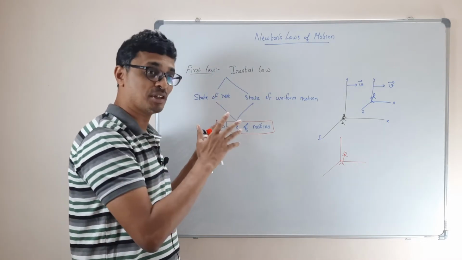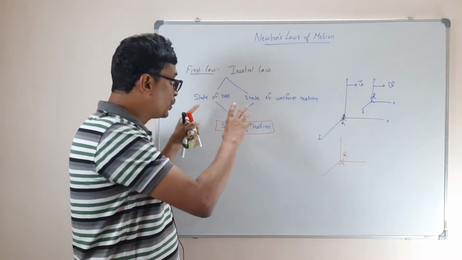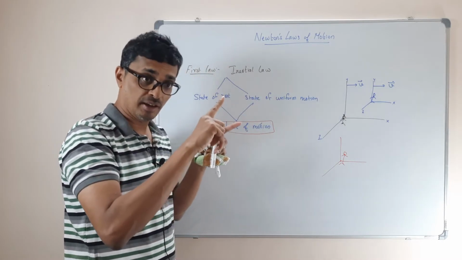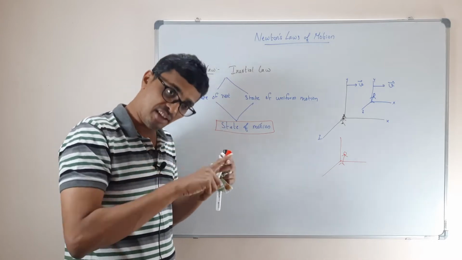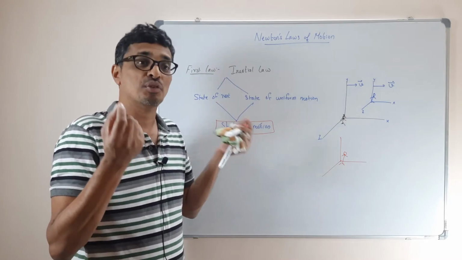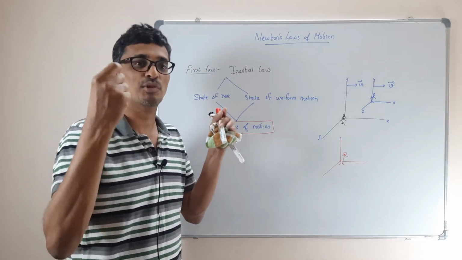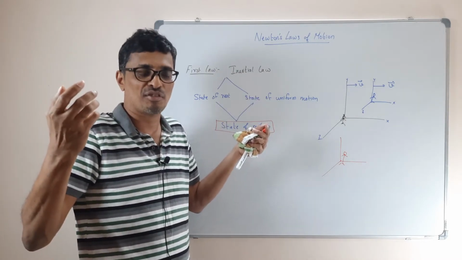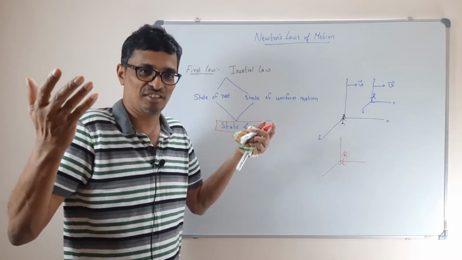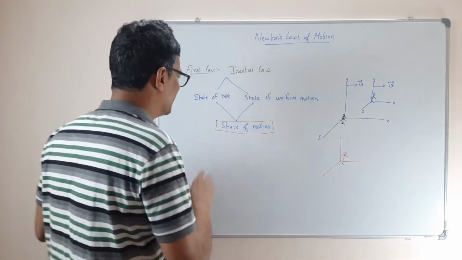And why is this important? This actually defines your state of motion, because it brings both together. If you go back to that period, a body which is at rest and a body which is at constant velocity being one and the same was a very different concept. Today we know it. But in Newton's period, if someone told you that a body moving at a constant velocity and a body at rest are equivalent to each other, everyone would laugh at him. Since it is Newton, nobody laughed at him. So that's why it is important.